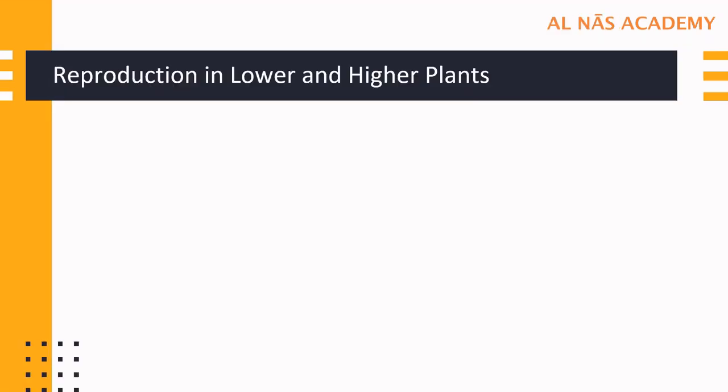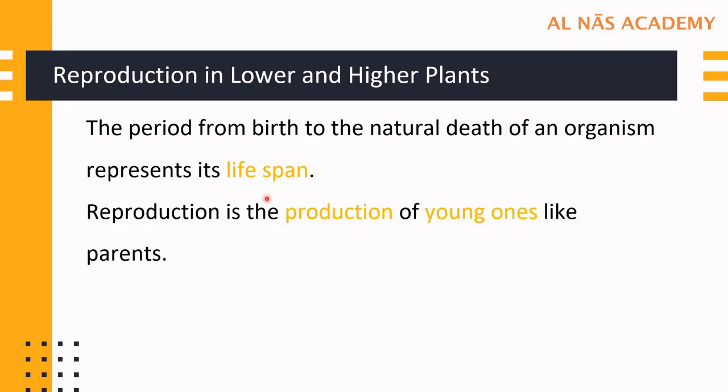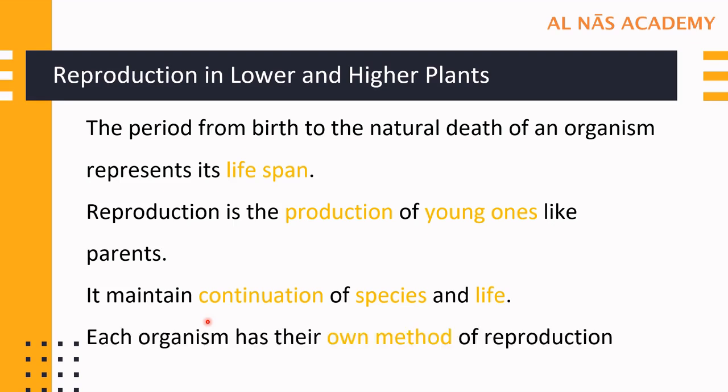As we are studying reproduction in lower and higher plants, we all know that every organism lives for a certain period of time. The period from birth to the natural death of an organism represents its lifespan. For example, the average lifespan of humans is around 60 years. Reproduction is the production of young ones like parents, and it is essential to maintain continuity of species and life. Each organism has its own method of reproduction. Till here, is it clear?